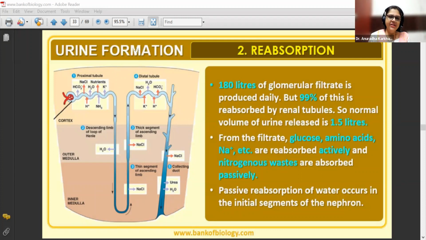At the beginning of the class today, I had told you all to stress on a point, which was the last point on one of the slides, that some urea is retained in our kidneys. I had told you the reason for it. What is the reason for it? Very good, Siddhika.